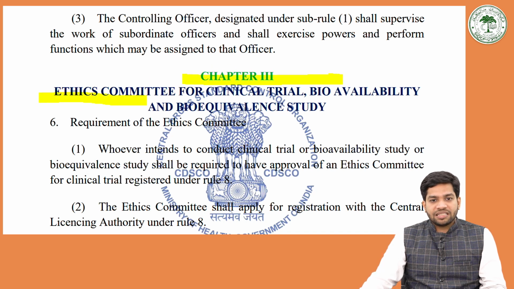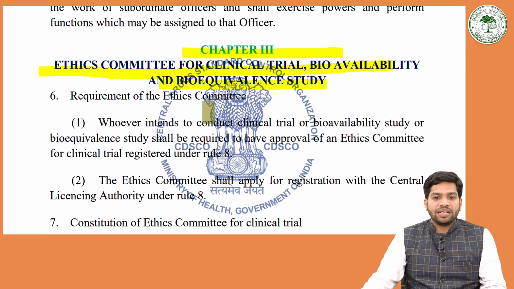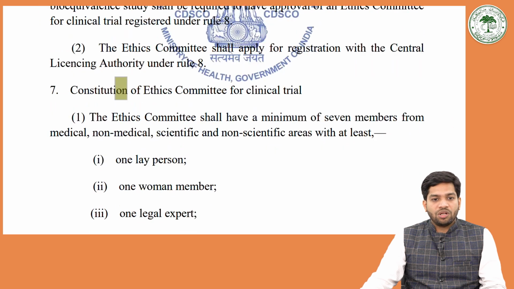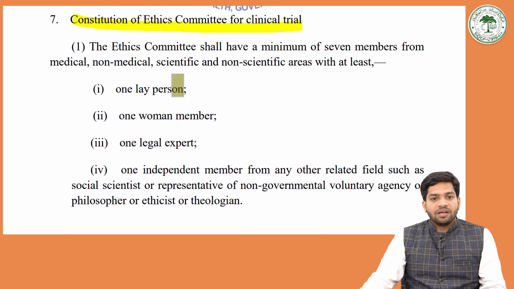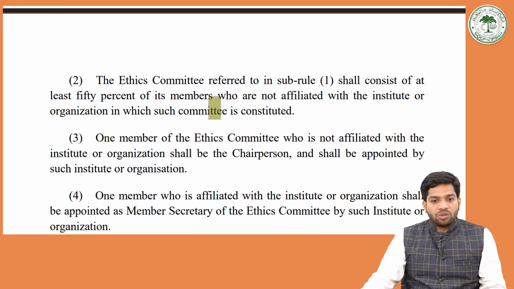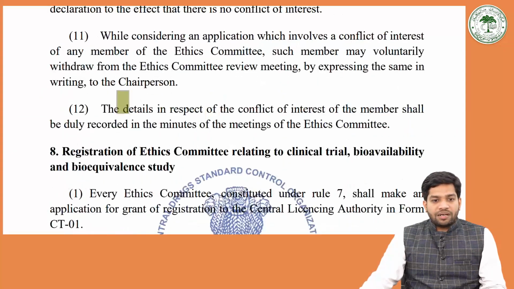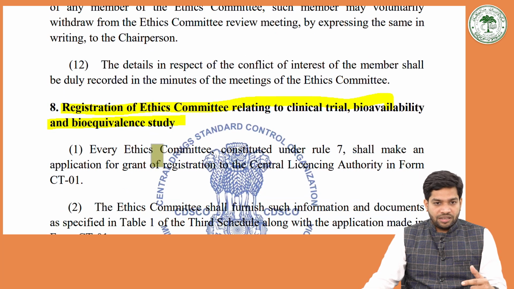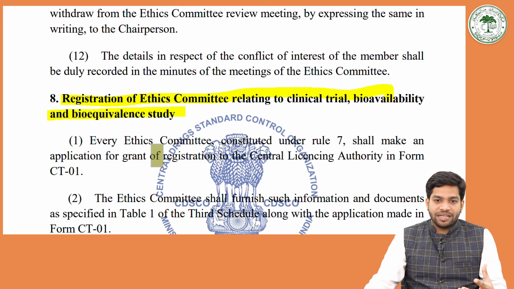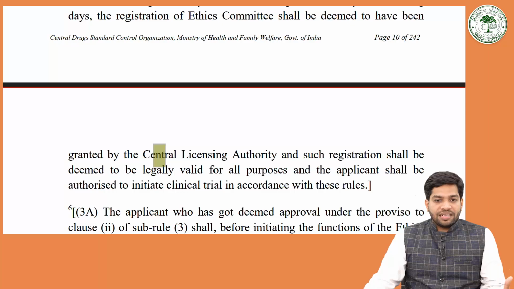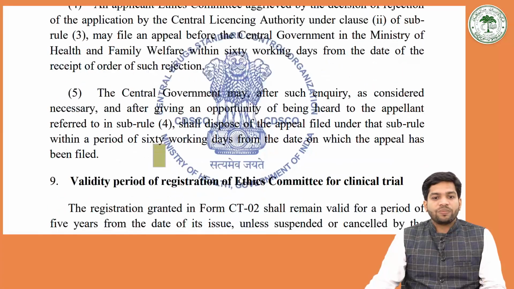Chapter 3 covers the ethics committee for clinical trial, bioavailability and bioequivalence study. There should be an ethics committee for the clinical trial, and it covers the requirement of the ethics committee, who shall be the members, the constitution of the ethics committee, who can be part of it, and the registration of the ethics committee relating to clinical trial, bioavailability and bioequivalence. Only an ethics committee that has been registered with the licensing authority is authorized. The licensing authority may even take away the license of these ethics committees.